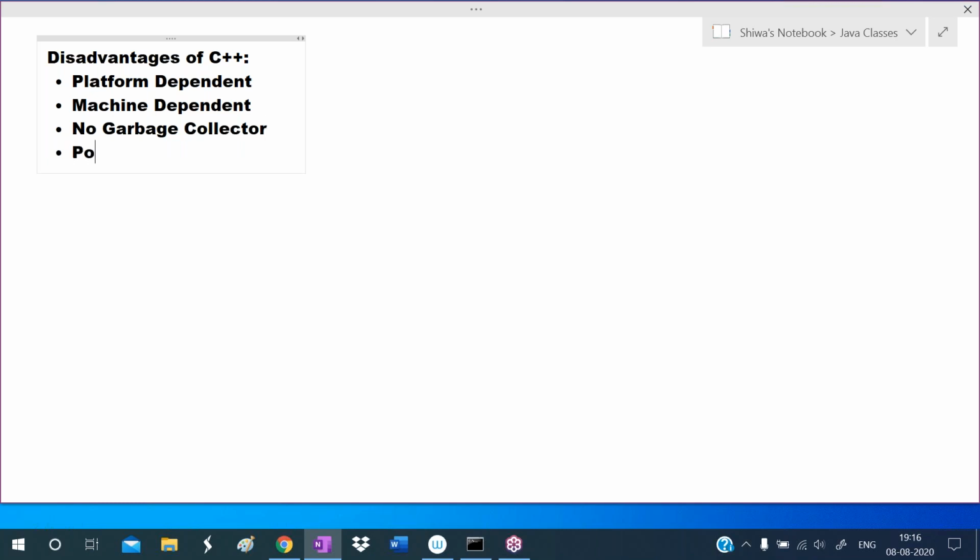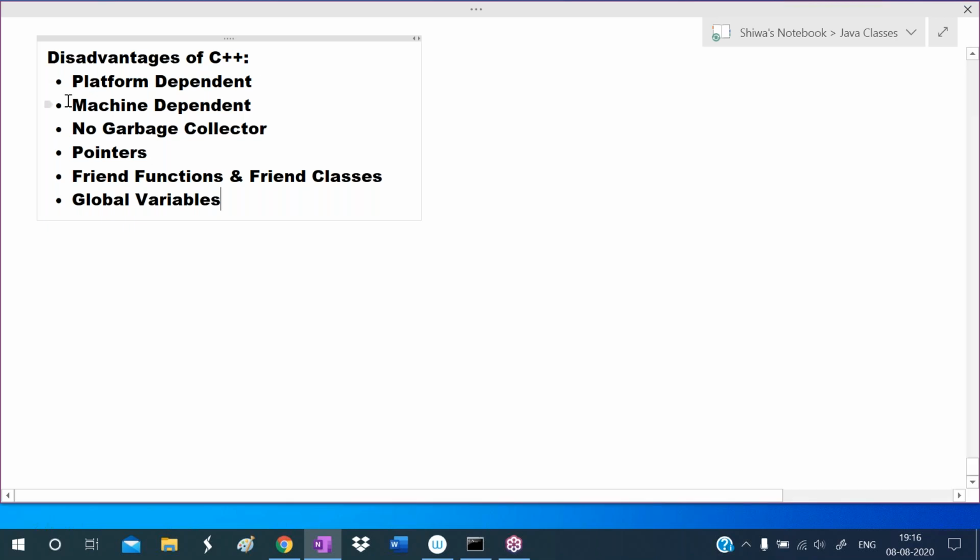And C++ supports pointers. This is also a drawback. C++ supports friend functions and friend classes. This one is also a drawback. And another drawback is that it supports global variables. So these are the main drawbacks of C++. Among these, what is the first one?